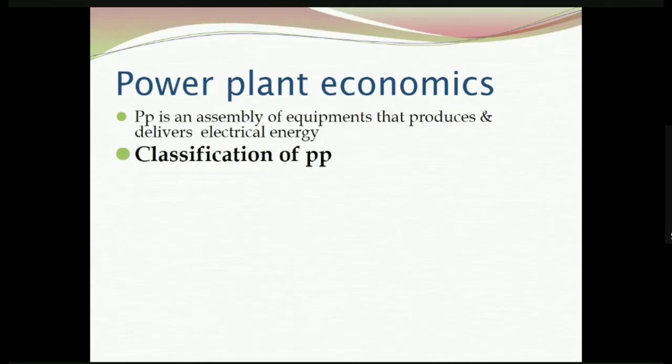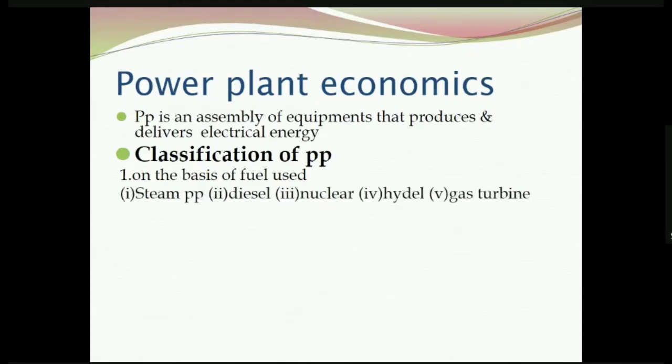Then classification of power plants. Power plants are classified based on various conditions. So first of all, on the basis of fuel use. What are the different types of fuel use? So fossil fuels are there, liquid fuels are there, gaseous fuels are there. Then hydropower is there, nuclear power is there. Based on the fuel use, what is the input to the power plant?